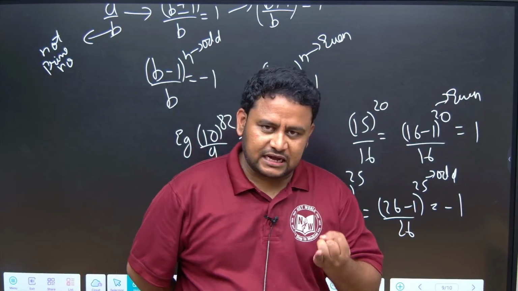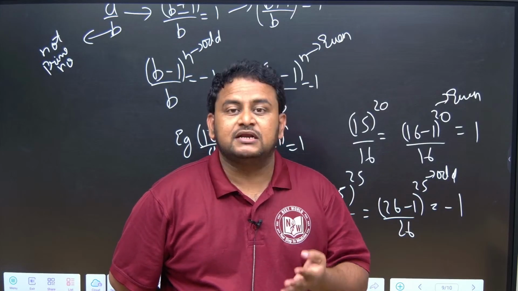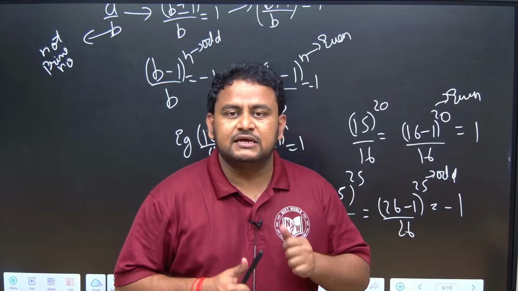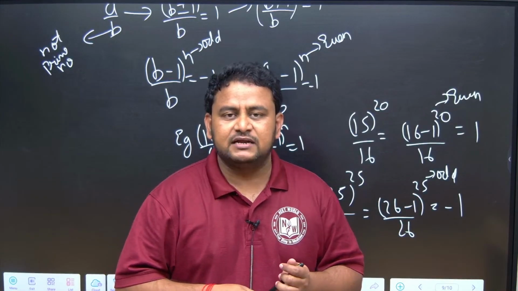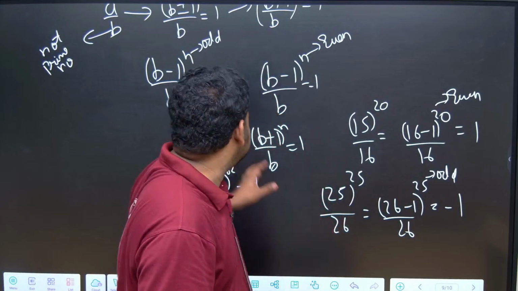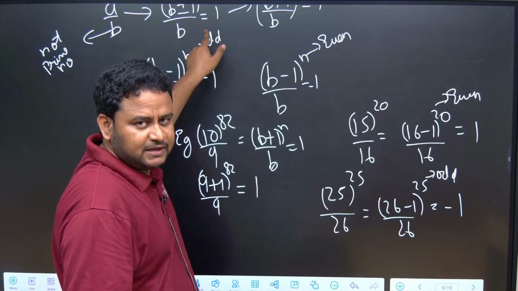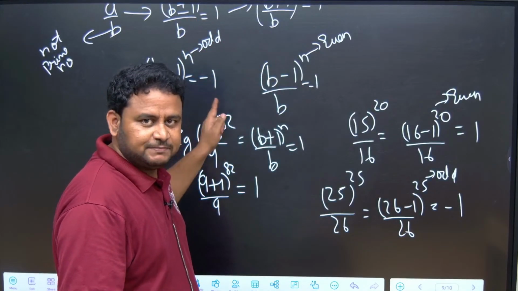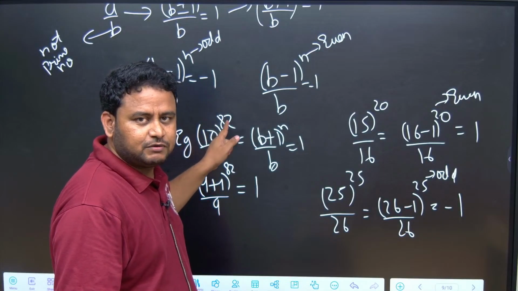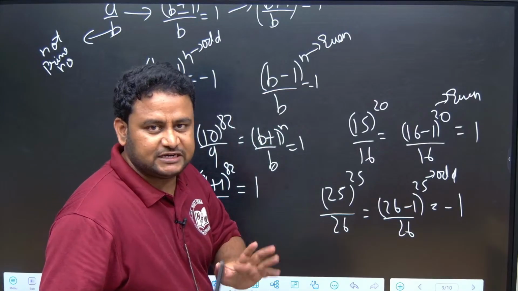We have covered classification of numbers, divisibility rule, number of zeros, unit digit, number of digits, and also remainder theorem. Under that we covered Fermat's theorem, when the denominator is prime, and when the denominator is not prime, we use this: b plus 1 to the power of n by b will always be equal to 1. If it is b minus 1 to the power of n by b, it will be equal to 1 if n is even. If n is odd, it will be equal to minus 1. That is it, friends. I hope it is clear.